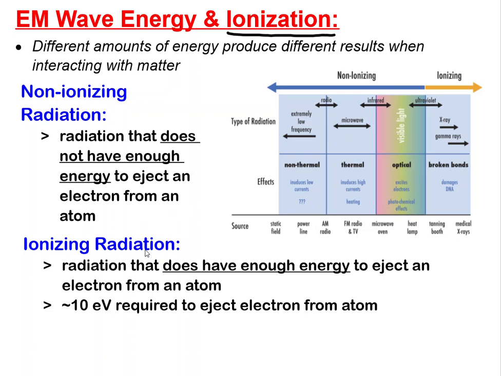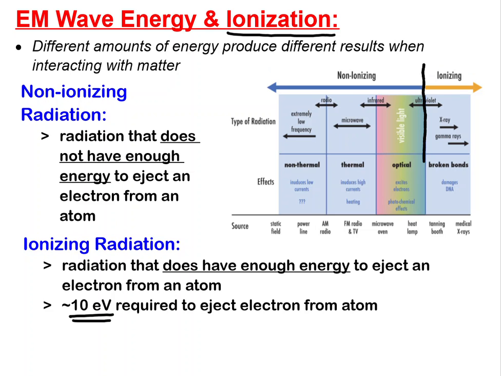And then there is ionizing radiation, which does have enough energy to do that. A number that you're going to want to know here is about 10 electron volts, and we'll talk about what that is in a second, which is required to eject an electron from an atom. So if an electromagnetic wave has 10 electron volts or more of energy, it would be considered ionizing.